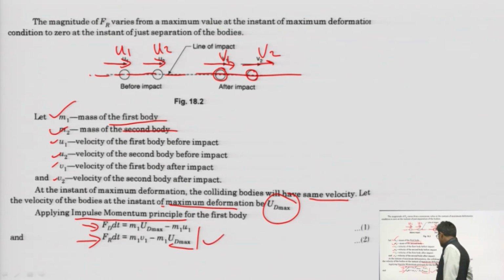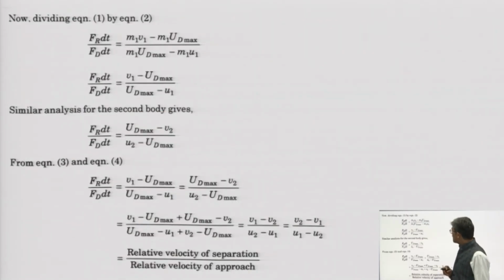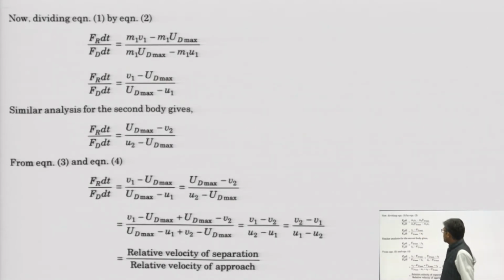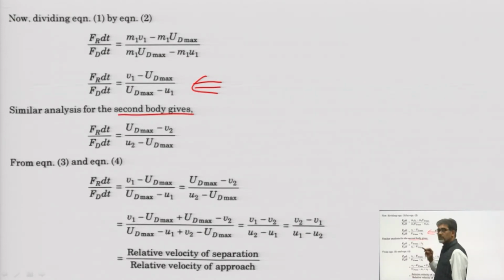So, this is the momentum principle for the first body. Similarly, we can have... let us divide both, and what we will get? We will get this: m1 gets cancelled out. Similarly, we can do the same thing for the second body. So, 1 will be replaced by 2 and we get this.